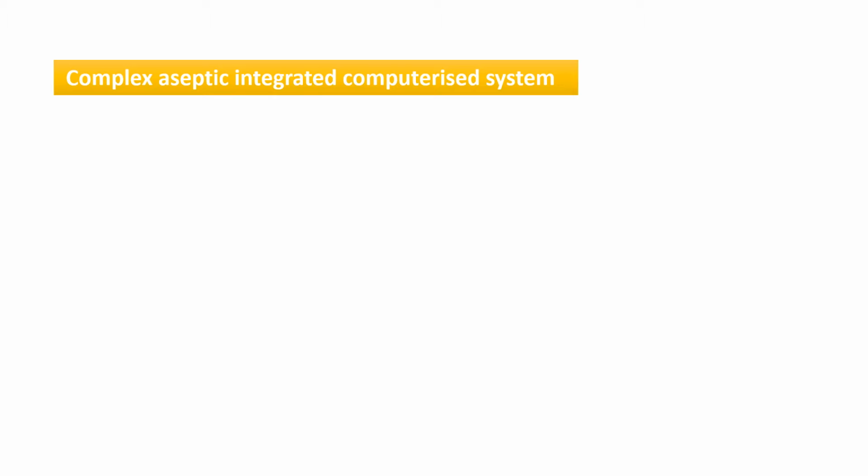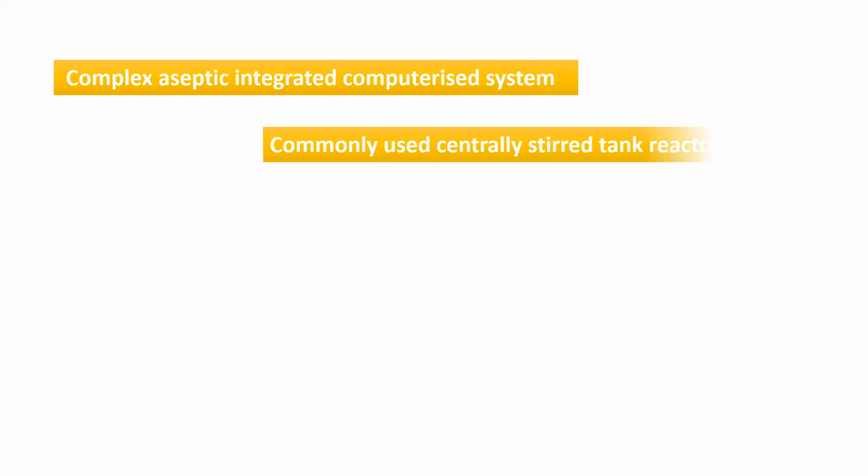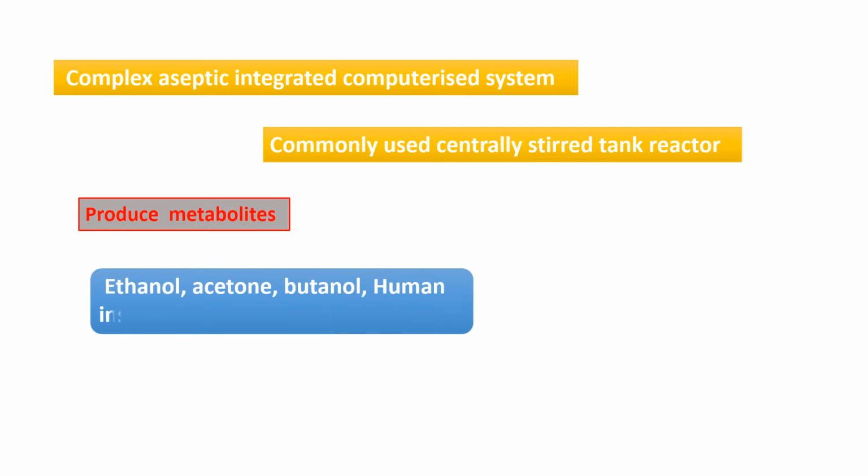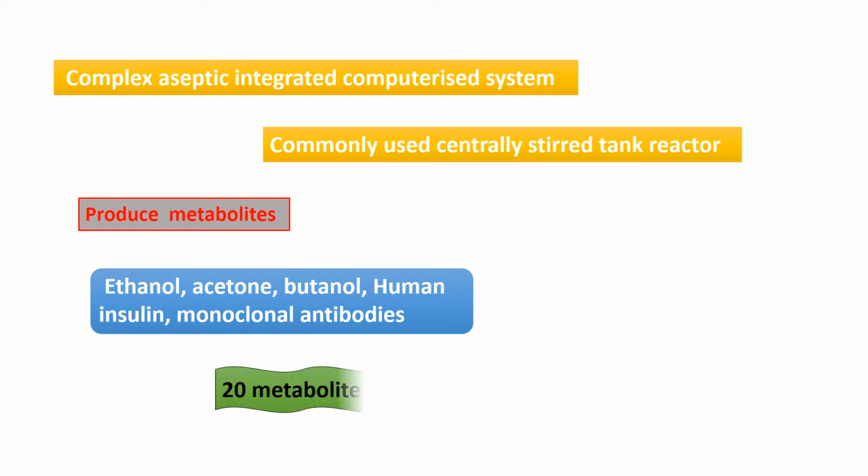A complex, aseptic, integrated, computerized system. So the commonly used one is the continuously stirred tank reactor. This is a type of bioreactor. It produces metabolites, ethanol, acetone, butanol, human insulin, monoclonal antibodies, etc. So around 20 metabolites can be produced from a similar technique.